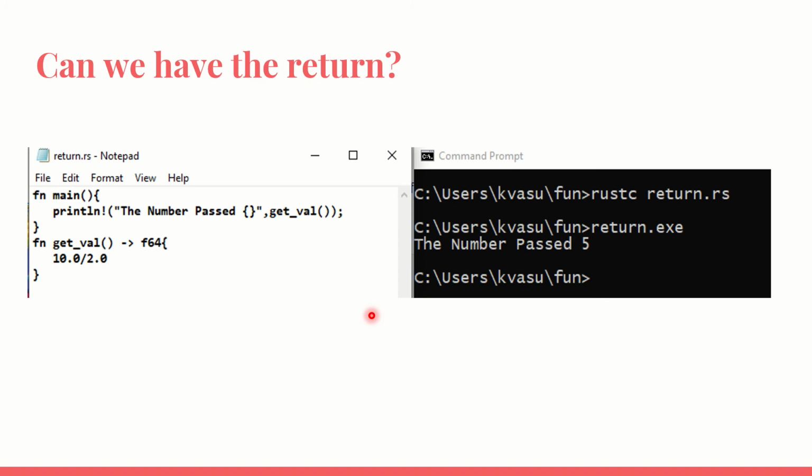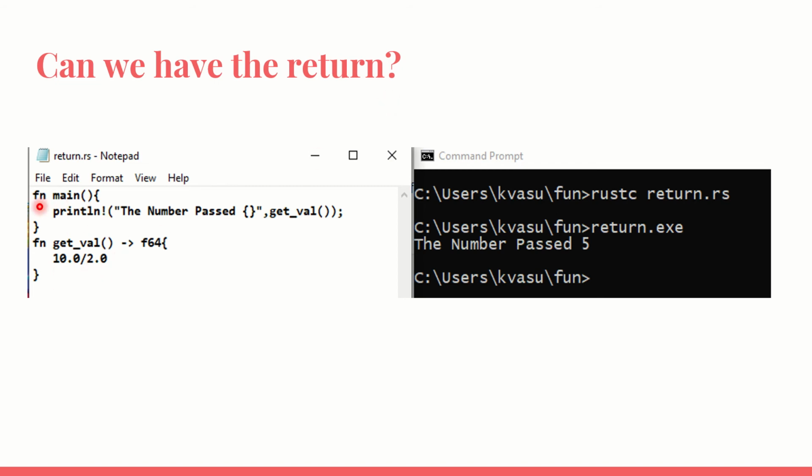That's it. Now we need to have return values for the function. So returns are there obviously in any programming language, and it's very important for us. So we are going to see how do we get the return values in Rust. Now I have got a function called get_val, and it is f64 type. Inside that I do a 10 by 2. So what is the value? 5 should be returned.